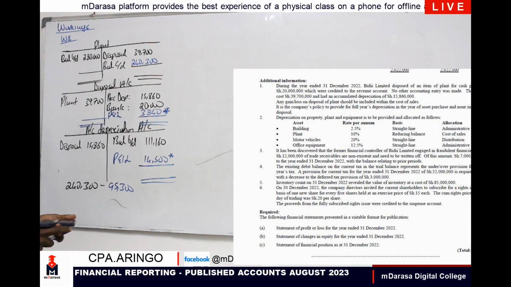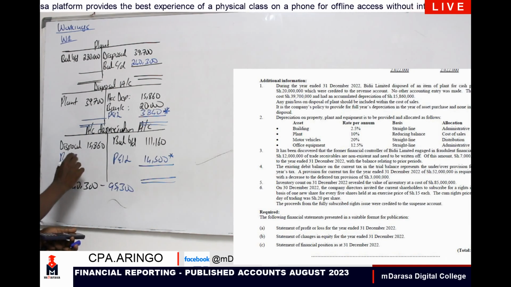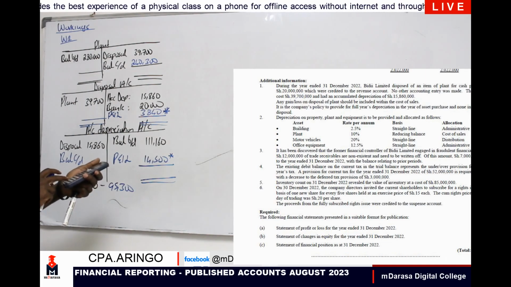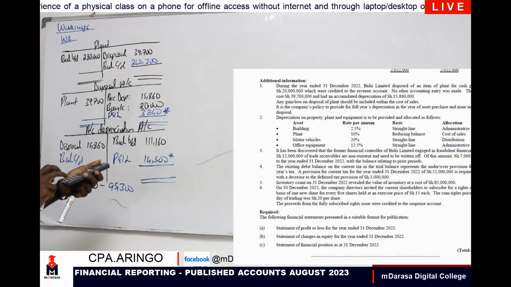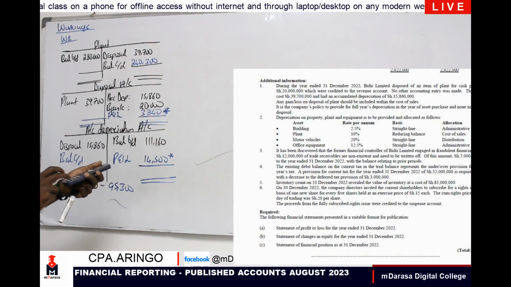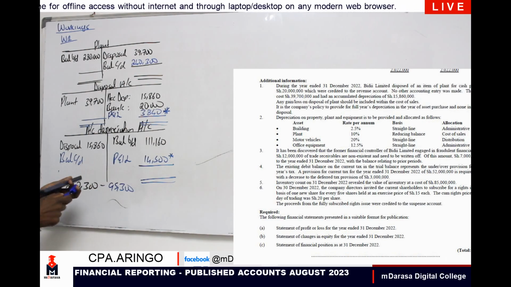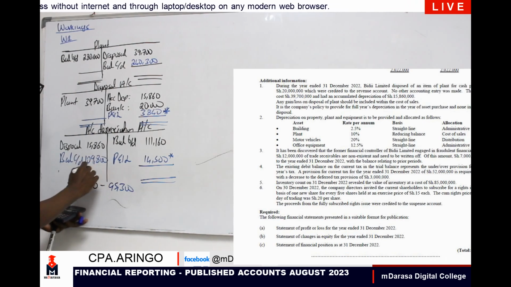So having that, can you now determine our balance carried down? Balance carried down for this period, we can determine easily by taking 111,160 plus 14,500 minus 15,860, which will literally give us 109,800.